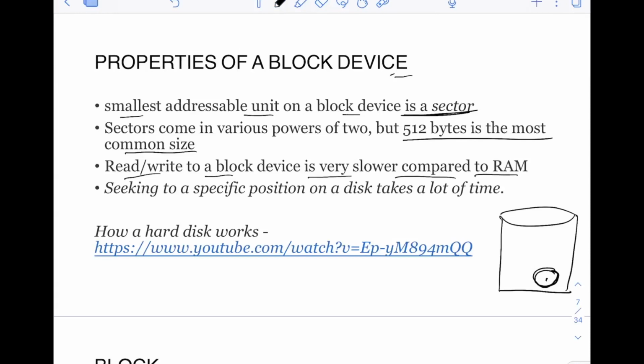Of course, there is a video here, and I pasted the link, so you can watch it and understand how a hard disk actually works. You will see the concept of sectors, rotations, how a particular position is found, and how it is written and read. I'm not covering all those details in this video.